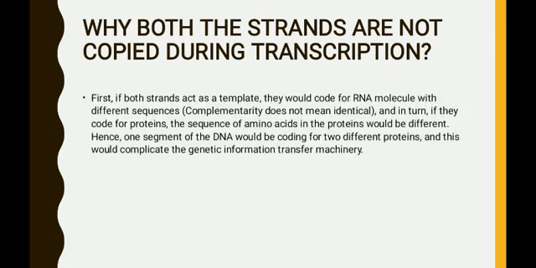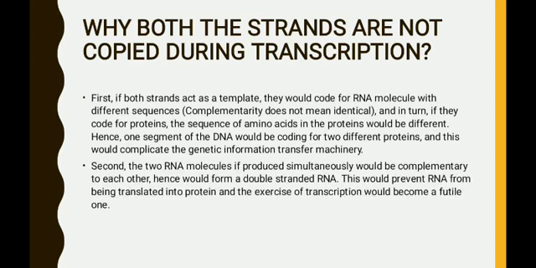The first one, if both the strands act as a template, they would code for RNA molecules with different sequences, and in turn, if they code for proteins, the sequence of amino acids in the proteins would be different. Hence, one segment of the DNA would be coding for two different proteins, and this would complicate the genetic information transfer machinery.